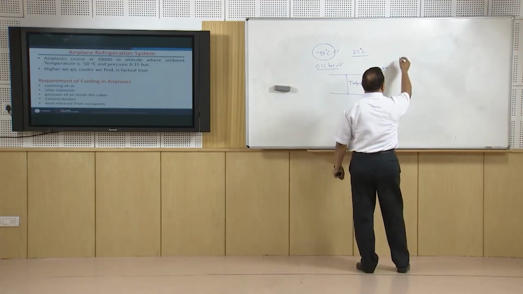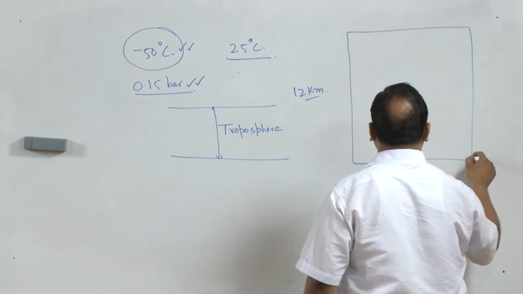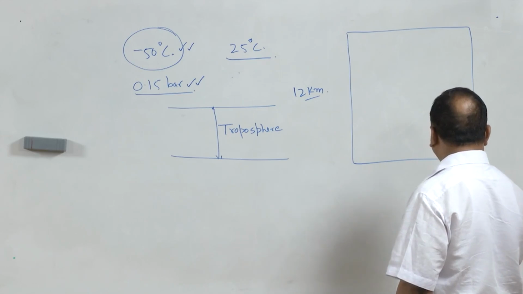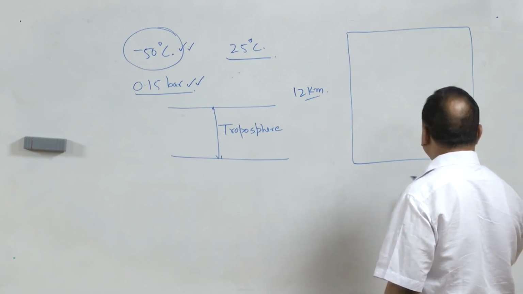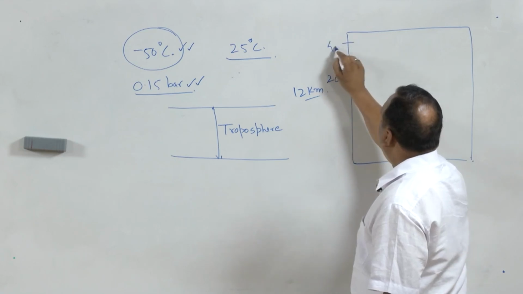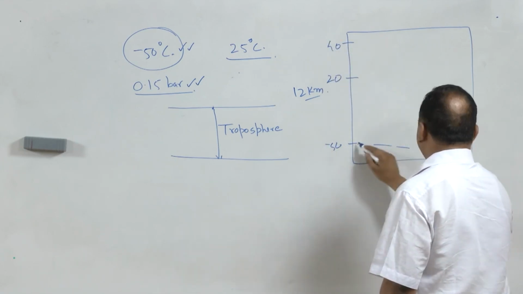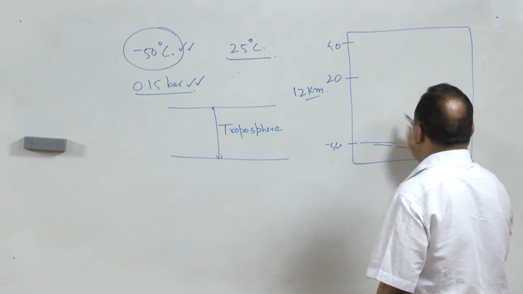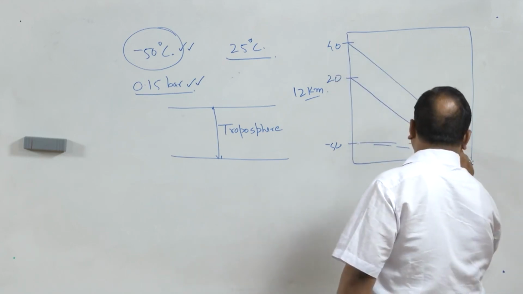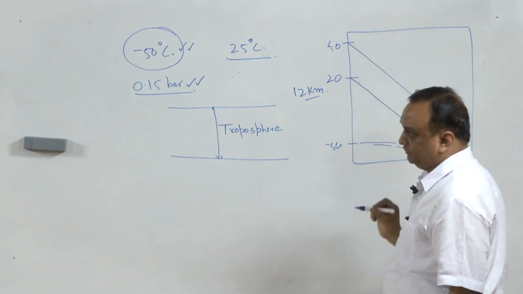If we draw a chart for the variation of temperature with altitude, suppose the altitude here is 12 kilometers or 10 kilometers and temperature is 20, this is 40 and this is minus 50. So, at 10 kilometers altitude the temperature remains same. This temperature does not vary with the temperature on the earth.